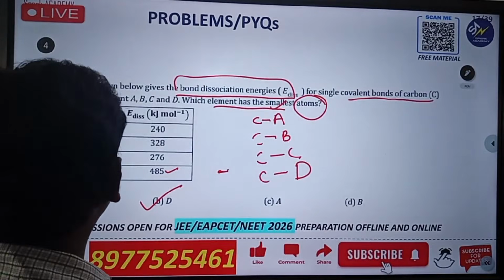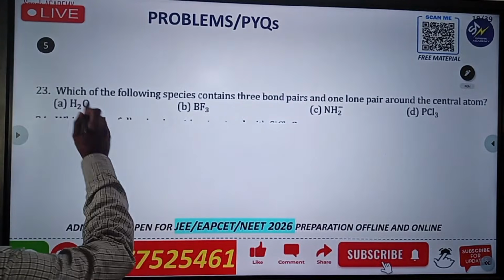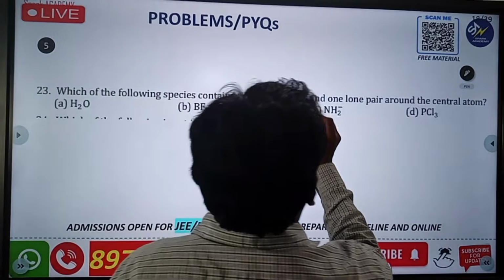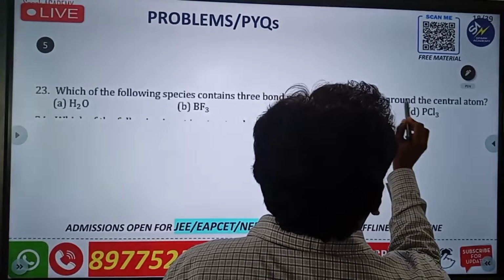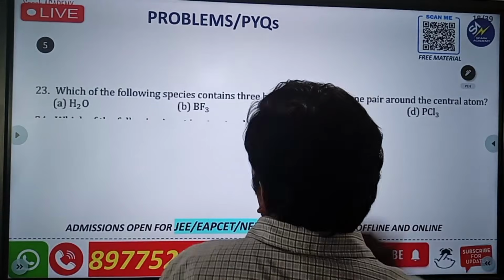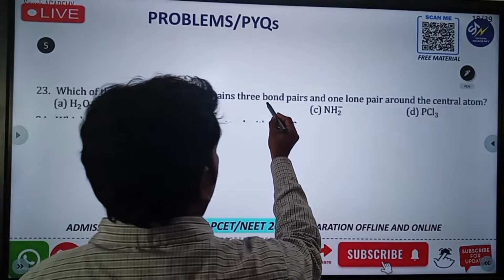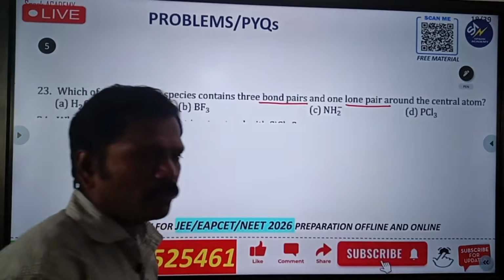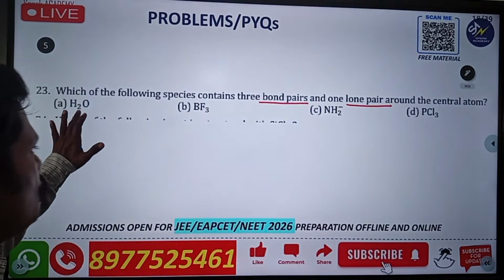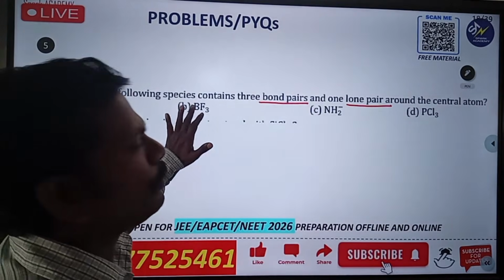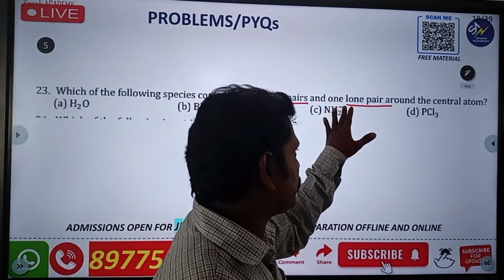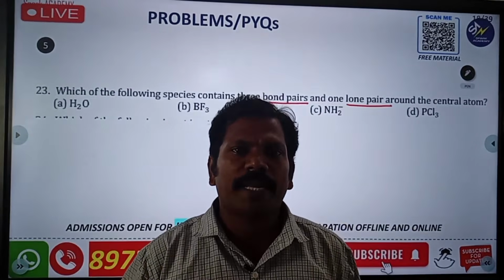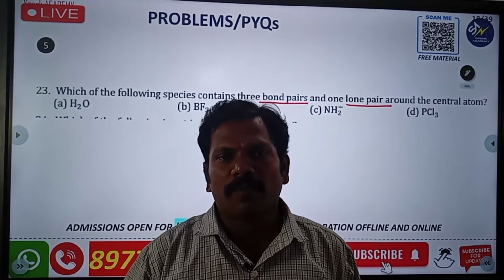Next one. Another question. Which of the following species contains 3 bond pairs and 1 lone pair around the central atom? Here the question is related to bond pairs and lone pairs. The options are H2O, boron trifluoride, NH2 minus, and PCl3. They are asking which one has 1 lone pair and 3 bond pairs.